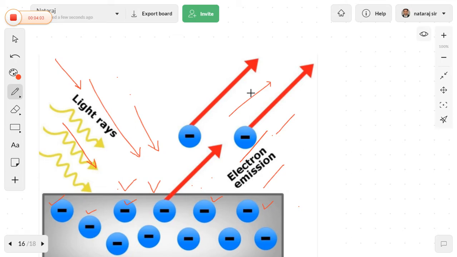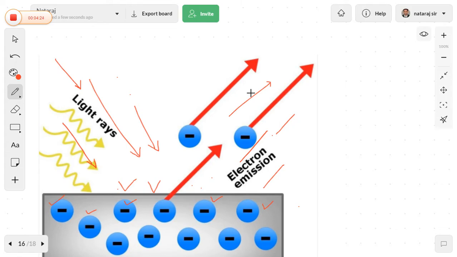Each metal, whether potassium, rubidium or cesium, has a certain minimum frequency which is called the threshold frequency. Below the threshold frequency, the metal is unable to exhibit the photoelectric effect. So each metal necessarily has a threshold frequency.